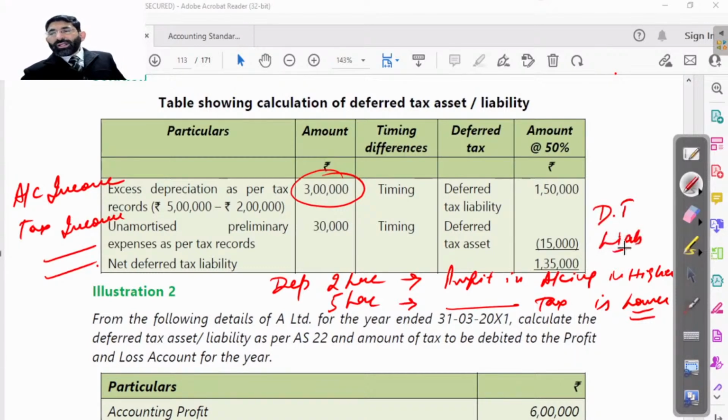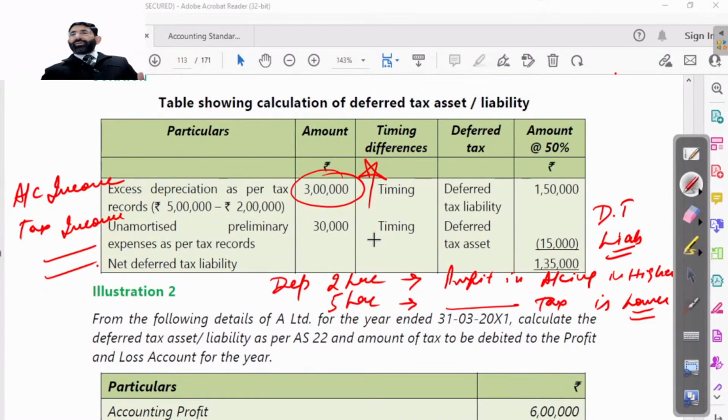Why? Well, liability will arise when the amount is not paid in the current year, but it is to be paid in future years. Then it is called liability. If any amount is payable in future, that is our liability. If any amount is recoverable in future, that is our asset. So here 3 lakh is the decrease in profit due to income tax.